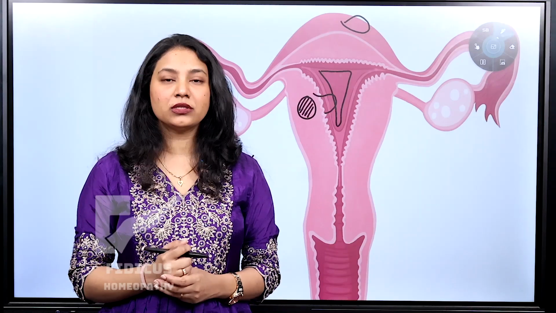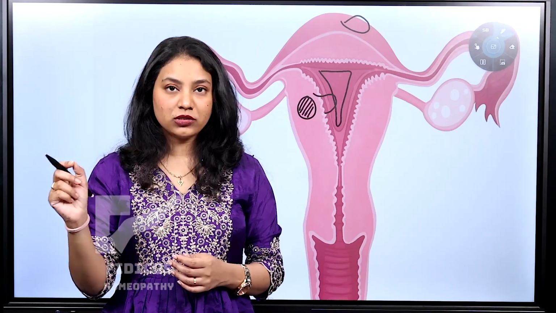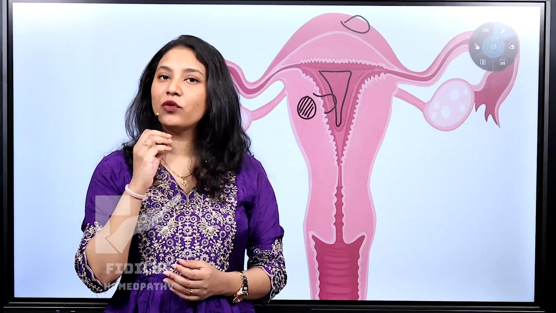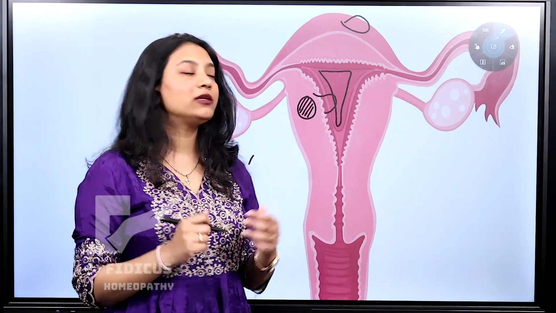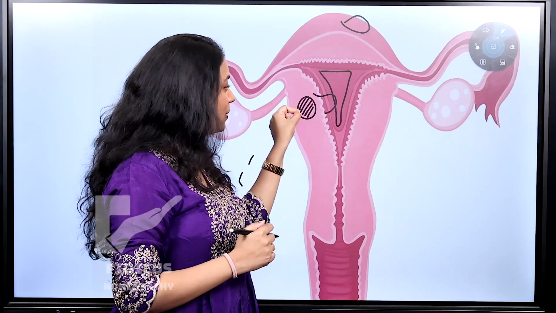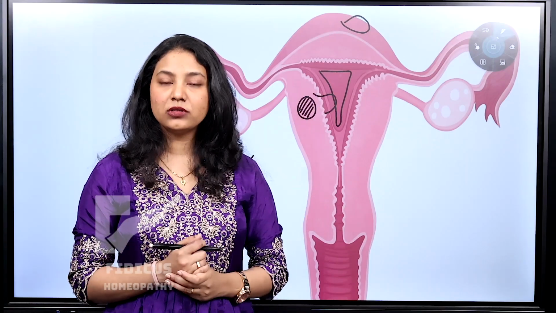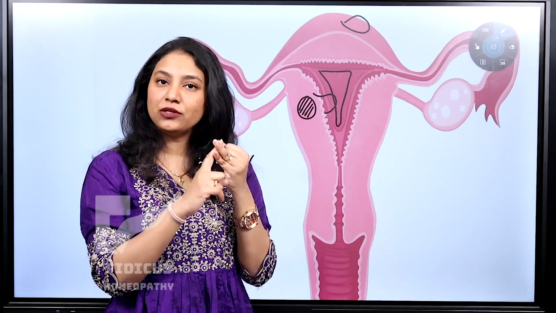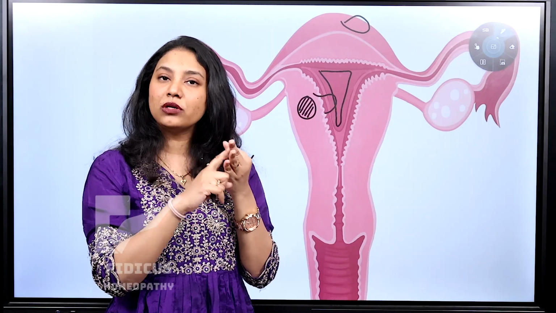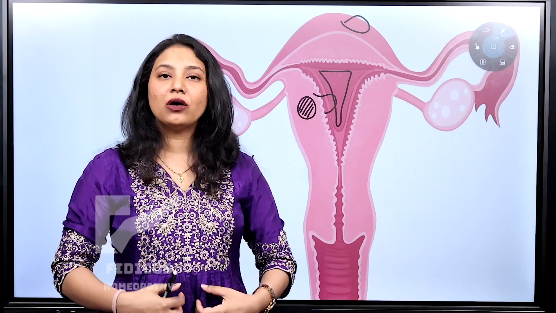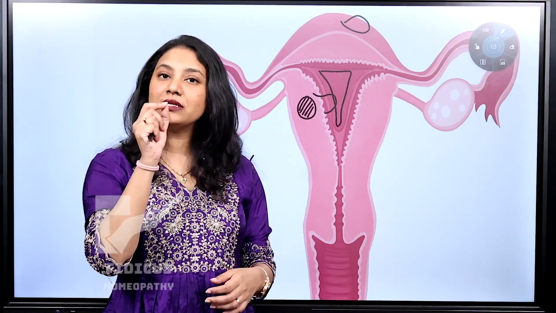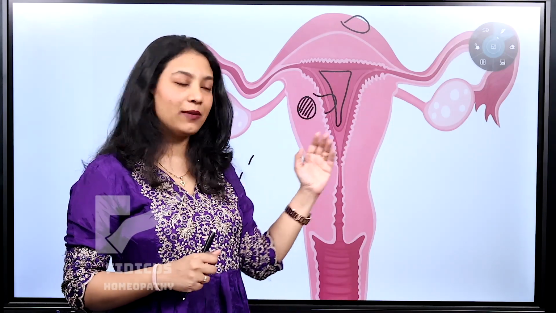So what is the presentation? If you are suffering from bulky uterus and you don't know what are the major causes, or if you are feeling a sensation of heaviness in your lower abdomen and you have not got your USG, you can analyze through these symptoms. If there are fibroids associated with bulky uterus, you will have prolonged bleeding, you will have pain during intercourse, and also you will have this bearing down sensation where there is something heavy in your lower abdomen. These are the symptoms which present along with fibroid.